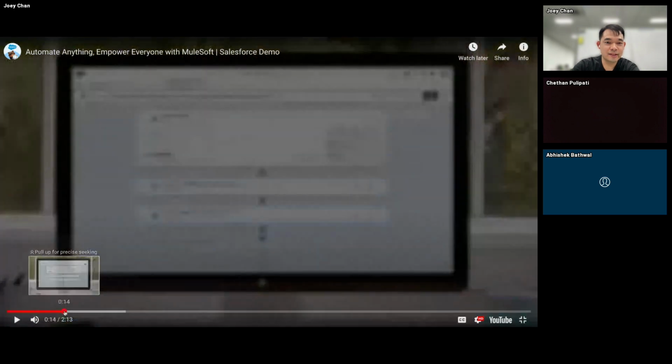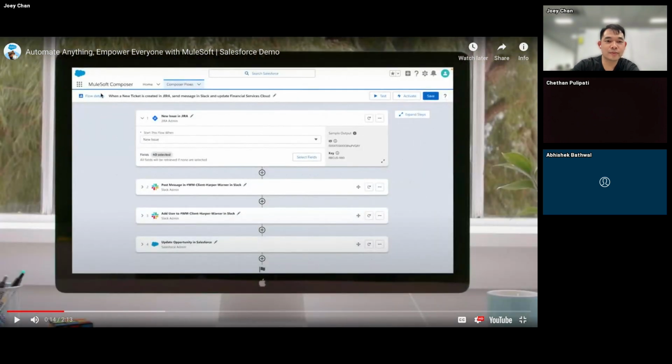So this is a good example of implementation using MuleSoft Composer. You'll notice that it's quite similar to Salesforce flows. All you have to do is select the different actions, and then based on that, do certain actions.